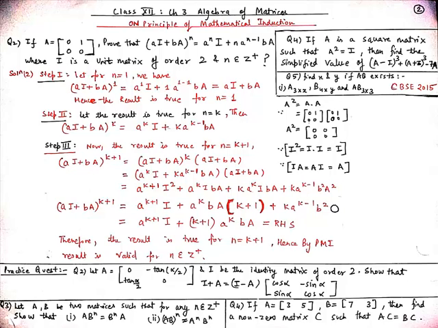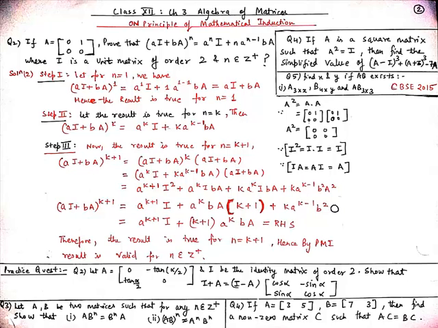Now our third step: our result is also true for n equal to k plus 1. So I can write (aI + bA)^(k+1) equal to (aI + bA)^k into (aI + bA), according to the law of indices. Now using step 2, I can write the value of (aI + bA)^k. So from here we get (a^k I + k a^(k-1) bA) into (aI + bA). When we multiply a^k I with aI, we get a^(k+1) I squared.